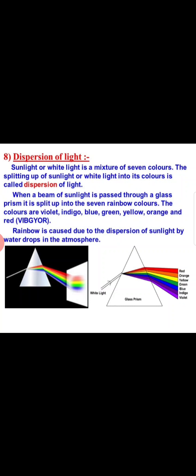Rainbow is caused due to the dispersion of sunlight by water drops in the atmosphere. Rainbow is formed in our atmosphere during the rainy season because at that time the raindrops act as a prism, and when white light strikes the water droplets, it splits up into 7 colors forming a rainbow.